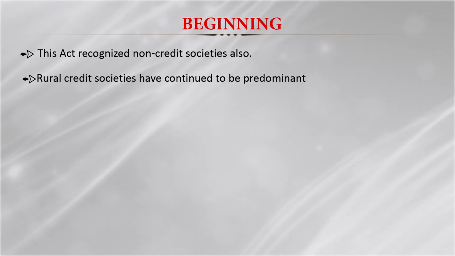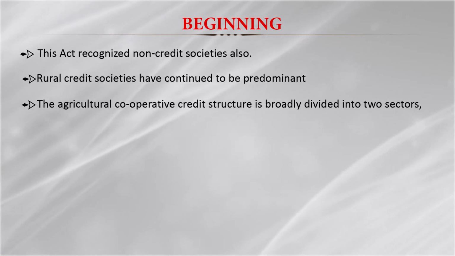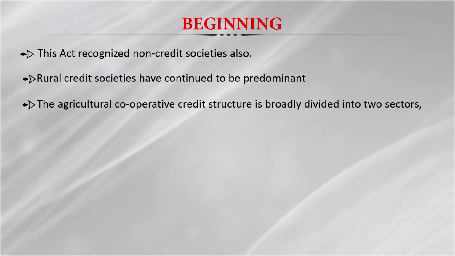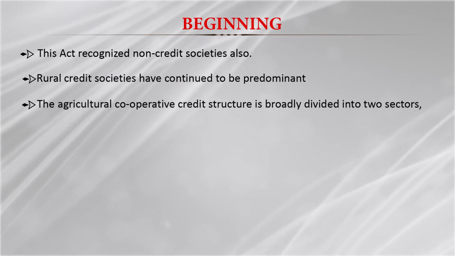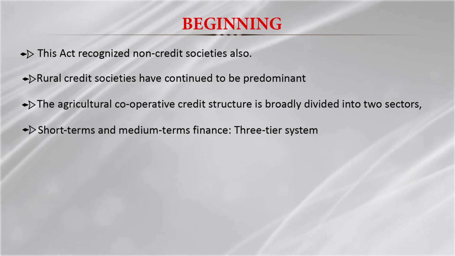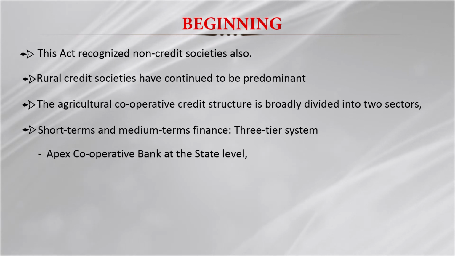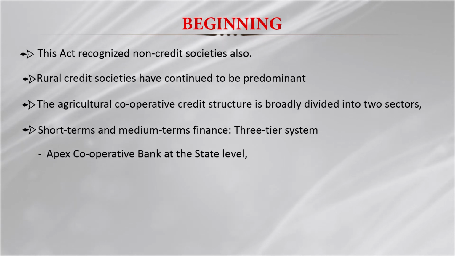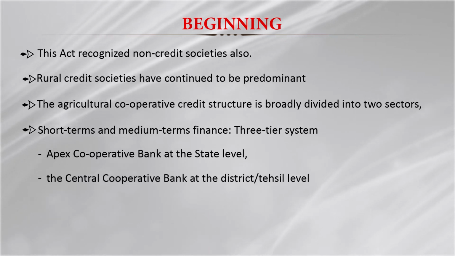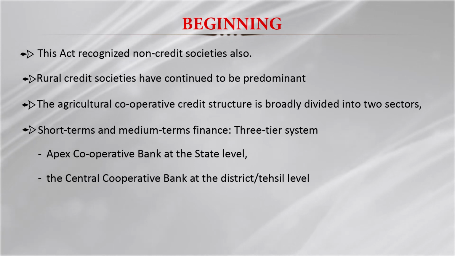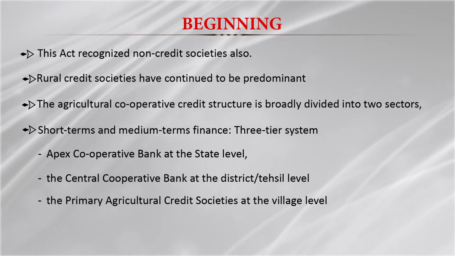Basically, there are two types of credit structure in the country, for two types of requirement. One is the short-term and medium-term finance requirement, and the other is the long-term credit requirement. For the short-term or medium-term credit requirement, there is a three-tier system. At the apex level, we have the state cooperative banks, then at the district level, sometimes at the tahsil level, we have the central cooperative banks, and we have the primary agricultural credit societies at the village level, that is, the grassroots level.